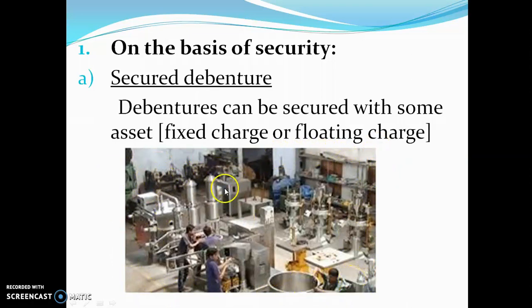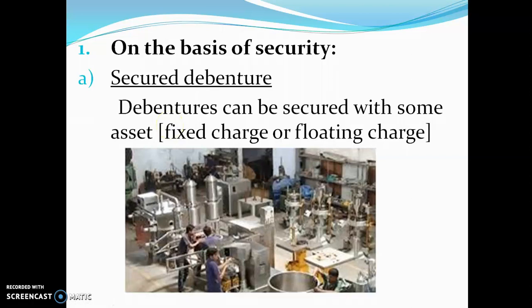If you studied BK, you might know that machinery is a fixed asset. Am I right? Machinery is a fixed asset. So see here, secured debenture: debentures can be secured with some asset, means some charge on an asset is given.